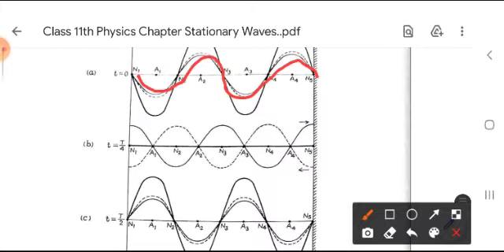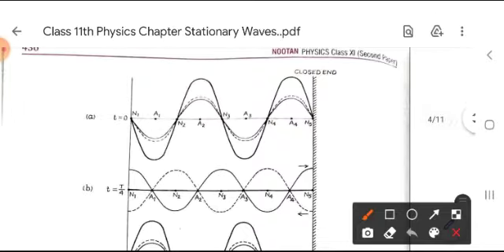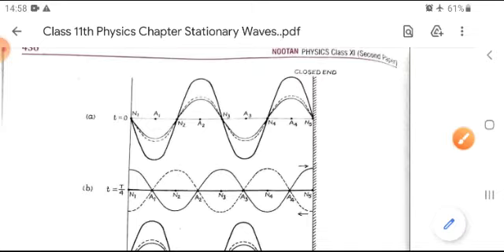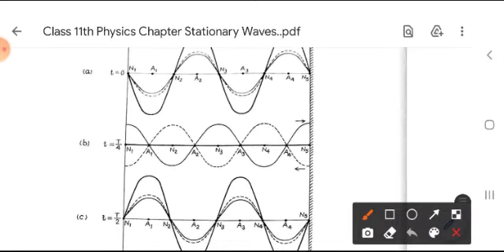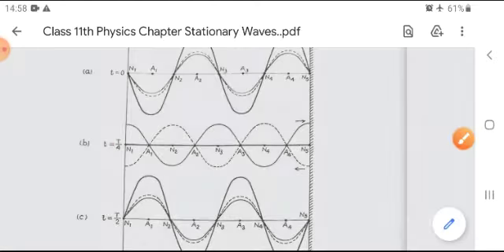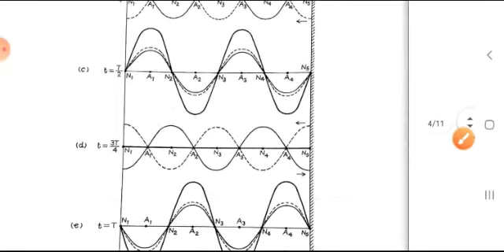Then the resultant, that you can say the superposition wave, is generated with a larger amplitude, shown in the bold line here. This is the resultant of both the incident and reflected waves at t is equal to 0. In the same way, at all times, suppose t is equal to T by 4, t is equal to T by 2, we have made the graph here.